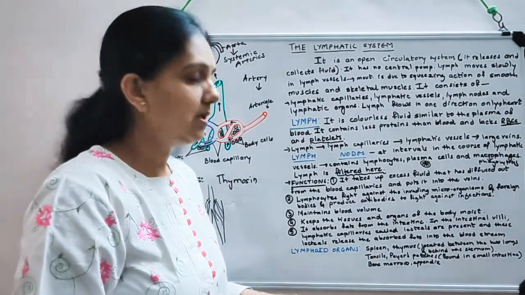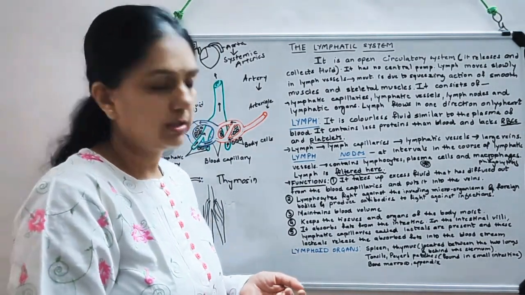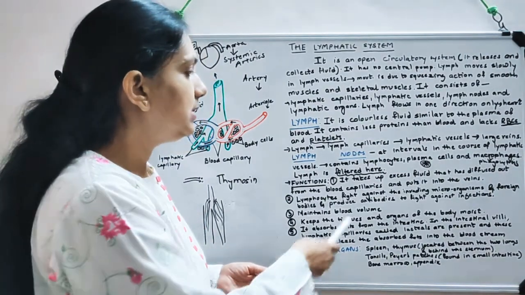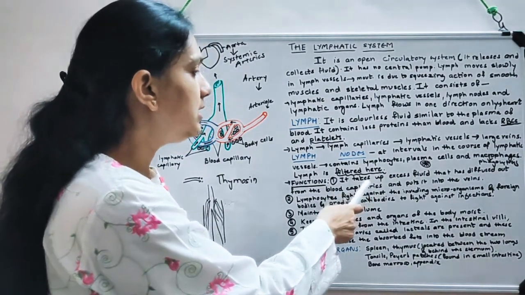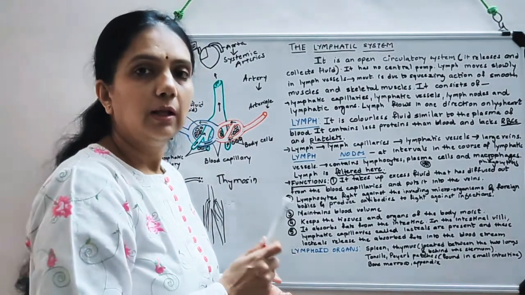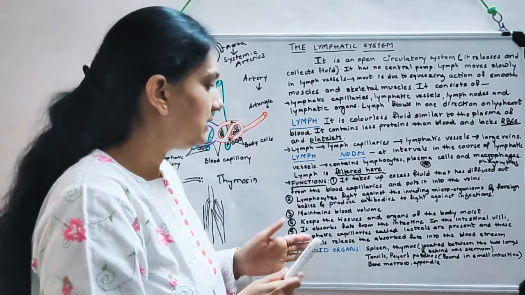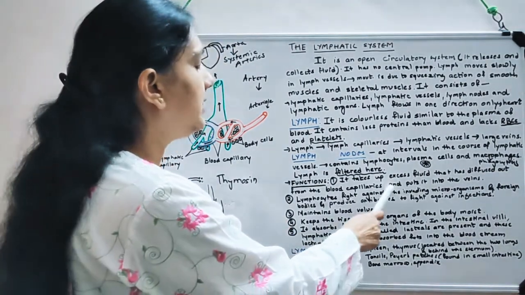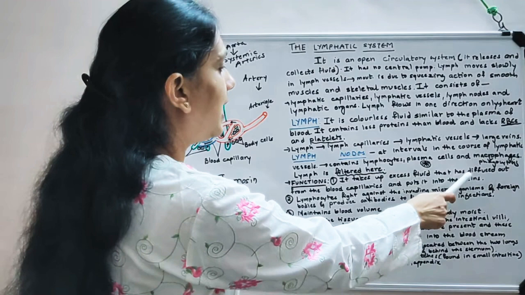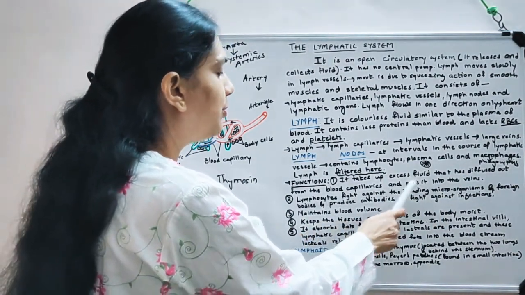That part swells up. There is swelling or edema on that part. So, when this excess fluid is put back into the circulation, that prevents the body or the tissue from getting swollen. So it takes up the excess fluid that has diffused out from blood capillaries and puts it back into the veins.